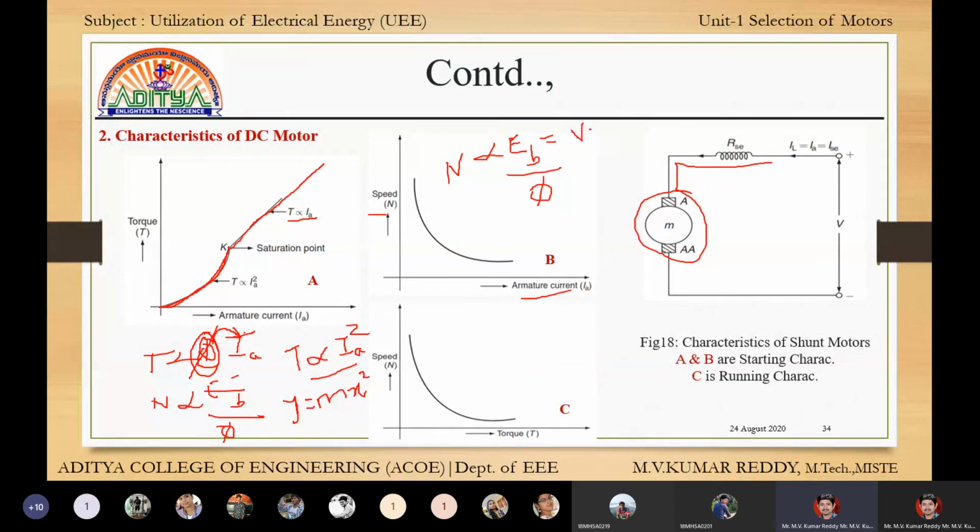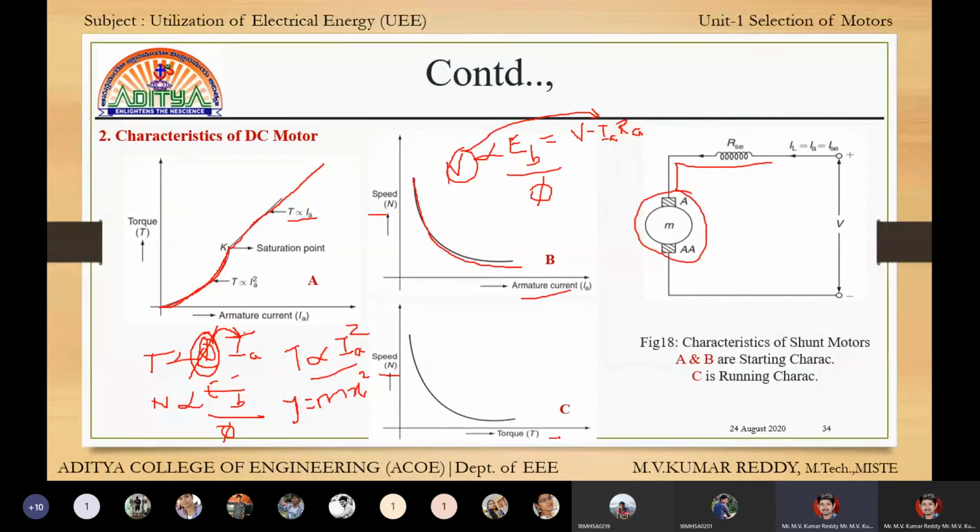EB is equal to V minus IA RA, so speed is proportional to minus IA. Here the graph is gradually decreasing. Next, there is no output, there is no third graph.